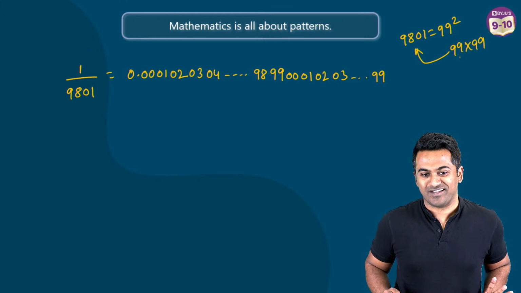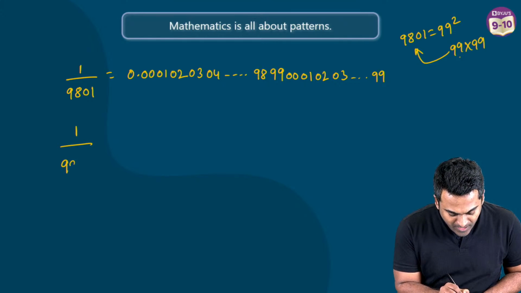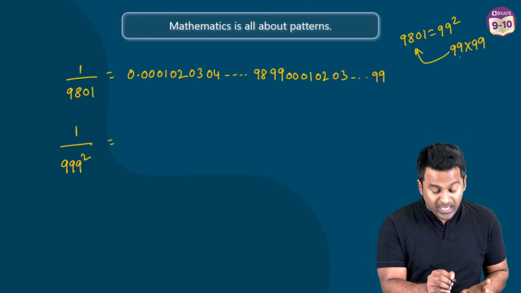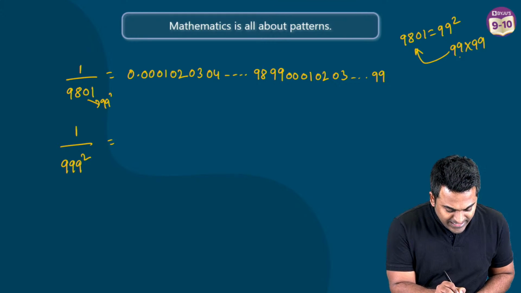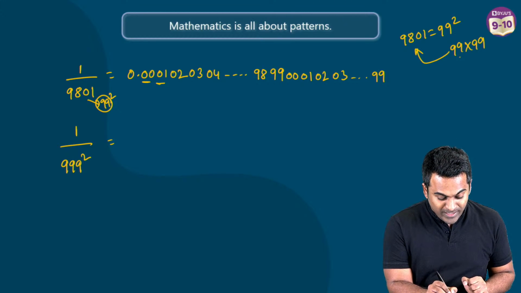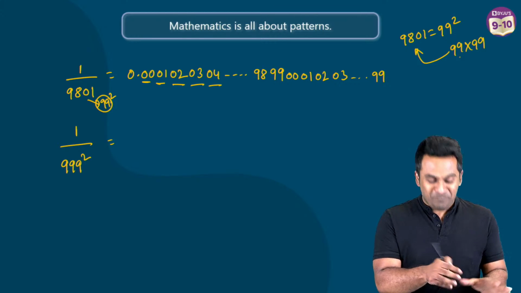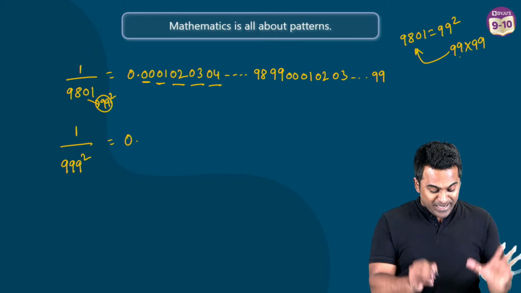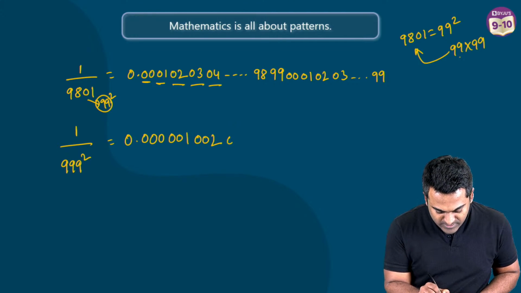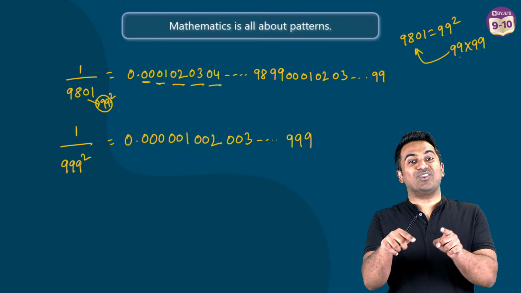Now, the pattern doesn't stop here. It keeps extending. Let's suppose I divide 1 by 999 squared, this time instead of 99 squared. This is going to again follow that. 99 has how many digits? 2 digits. That's the reason why your combination is 00, 01, 02, 03, 04, two digits at a time. Now, can you guess what this is going to be? This is again going to be a beautiful pattern. 0.000001002003, all the way up till 999. And again the pattern is going to repeat.